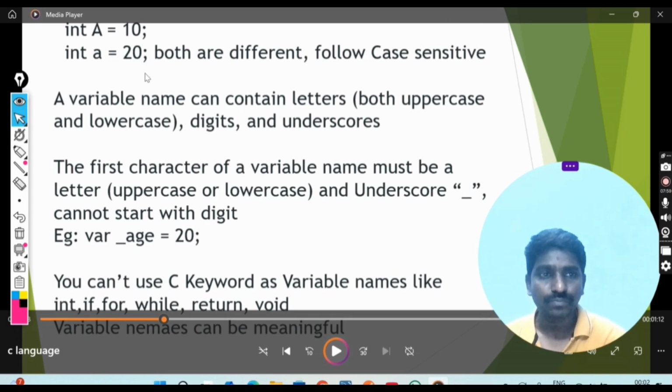Then coming to variable names: they can contain letters in lower and upper case, digits and underscore. As we discussed earlier, digits, underscores, and lowercase and uppercase are allowed, but a name cannot start with a digit. The first character of the variable name must be a letter. Underscore is allowed, but it can't start with a digit. So this one is correct, and this one is correct too.